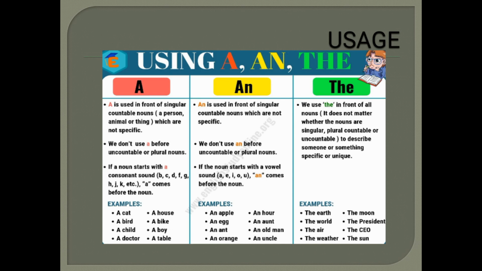And for the earth, the world, I told you that it will be describing something unique or specific. So it says the CEO, the moon. These are all unique, right? So this is how a, an and the are used in sentences.